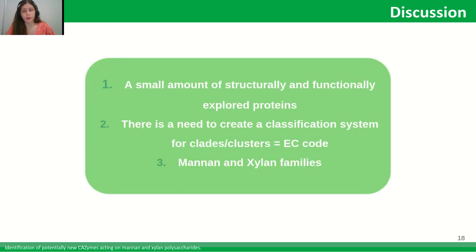As a discussion, we highlight the small amount of characterized and structure-explored enzymes. The data show this especially in the number of not studied clusters, and that is an indication that there are still many morphotypes that have not been explored yet. Because of that, identifying only the clusters not studied may not be enough to precisely highlight potential enzymes to degrade mannan and xylan, so we need a method to rank clusters based on their connection to the degradation of these carbohydrates. Another interesting point is the almost complete absence of overlap of the CAZymes families that degrade these two different carbohydrates, mannan and xylan, indicating that mannan and xylan bond catalysis is considerably different.